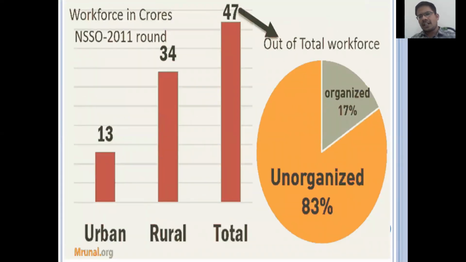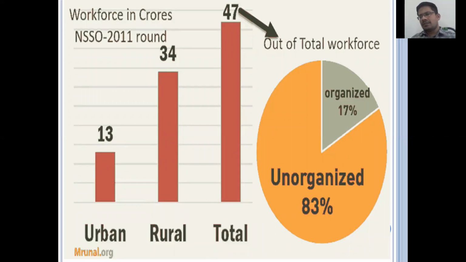See, 47% of the Indian population is the working population. Of that 47%, 13% is the rural area population and 34% is the urban area population. Of this population, 83% is working in the unorganized sector, and only 17% of people are working in the organized sector. That is a major problem in our India.